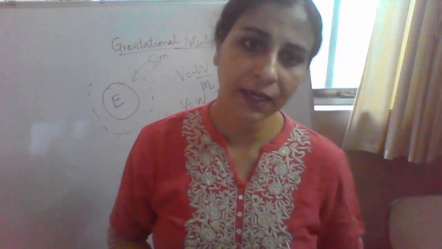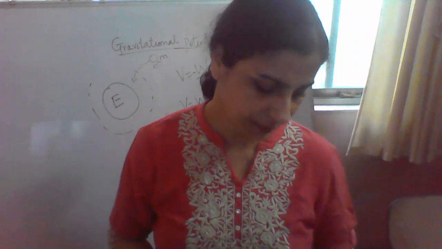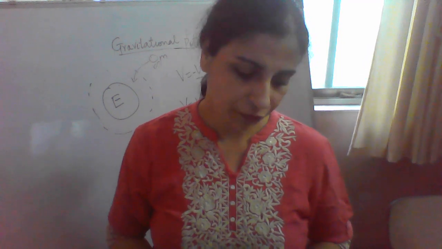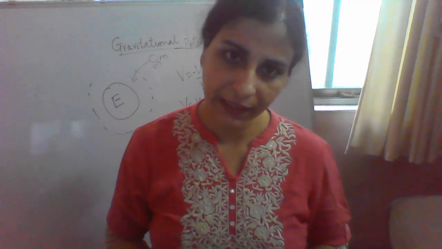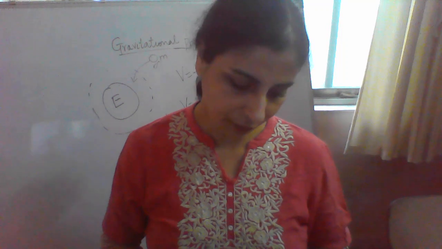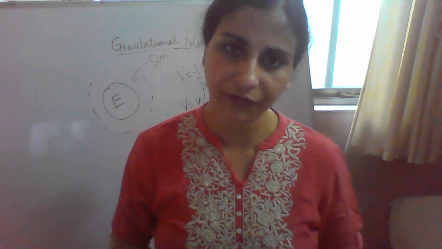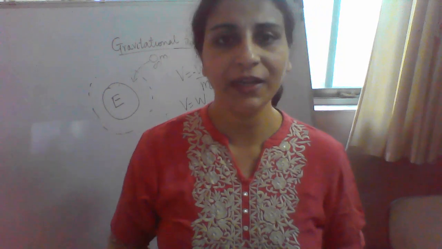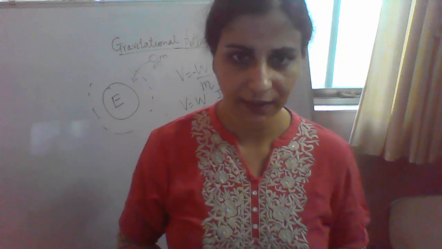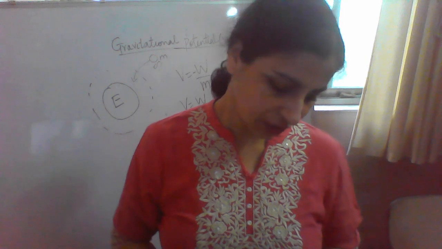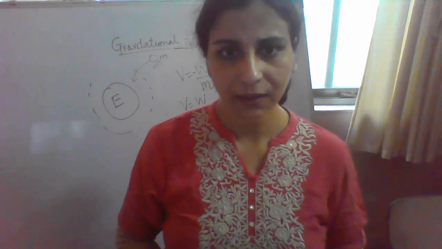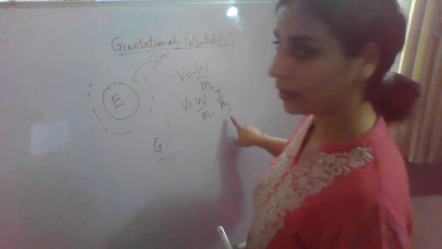The work done in bringing a unit mass from infinity to a point in the gravitational field is called gravitational potential at that point. It is a scalar quantity. Its unit is joule per kg.